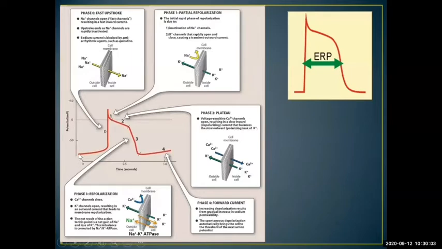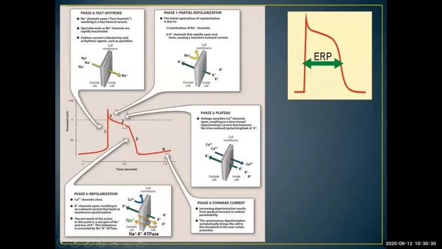So the action potential is made up of various phases. Initial depolarization is called the zero phase, and then transient repolarization is called the first phase. During the initial depolarization, sodium enters inside the membrane. During the partial repolarization, potassium goes outside and sodium channels close.